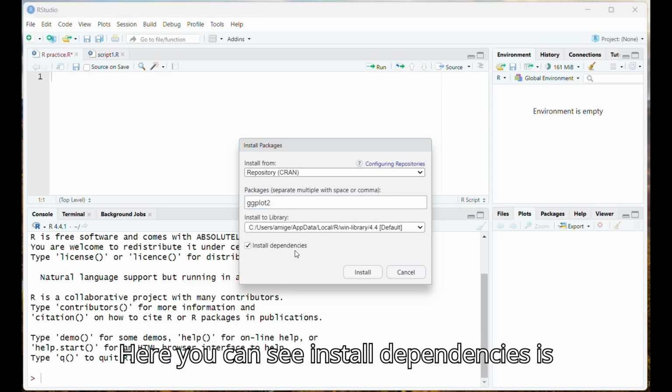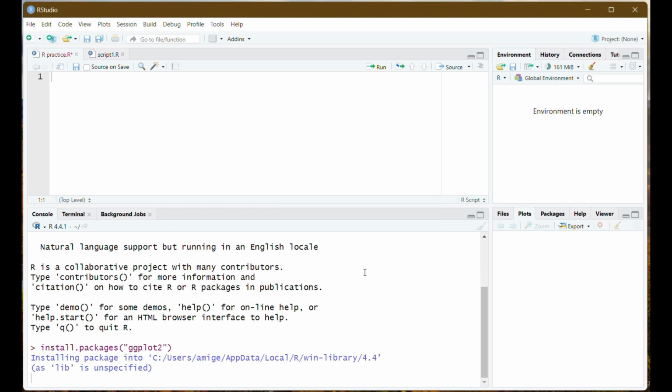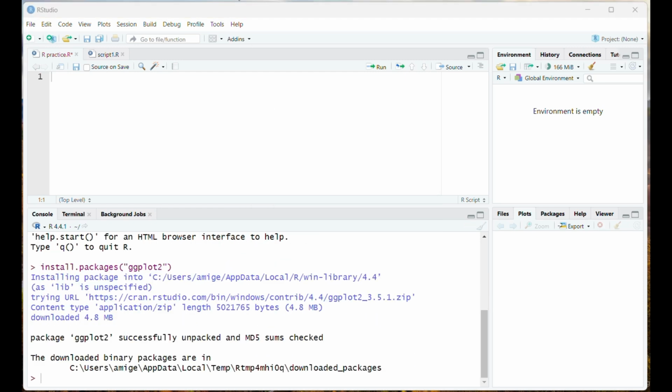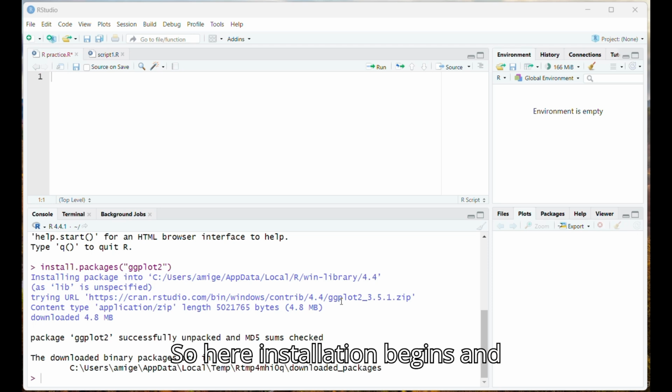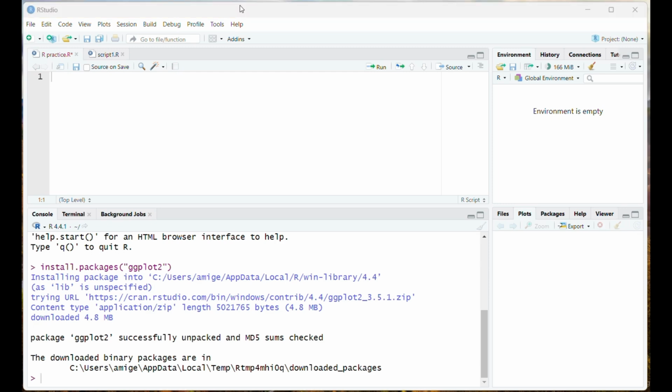Here you can see install dependencies is marked on. Then click on install. So here installation begins and it has been successfully installed. So this was the first method.